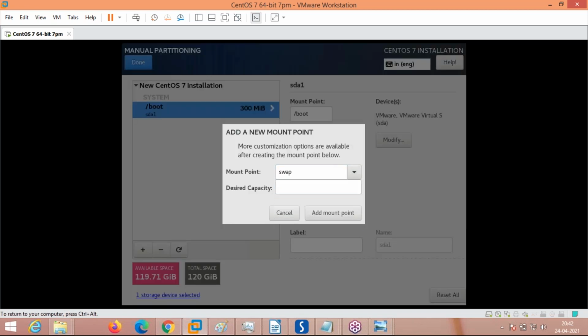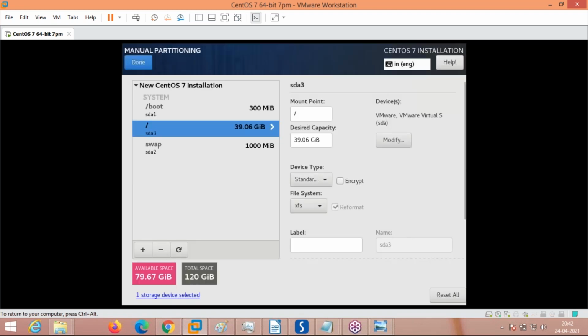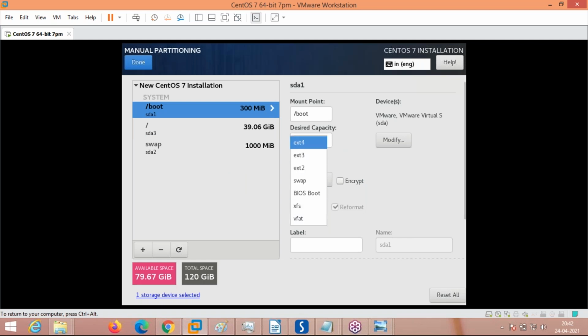Now we have to give swap. Swap is virtual memory in the Linux operating system, which is equivalent to 2000 MB, or even 1000 MB is more than enough. It depends. And the third is root, for which you may have to allocate at least 40 GB of space. Okay, boot is showing as XFS. Select ext4. You can even use XFS, don't worry.